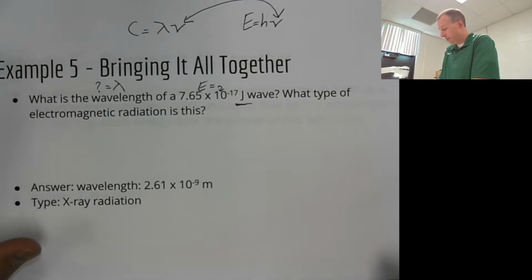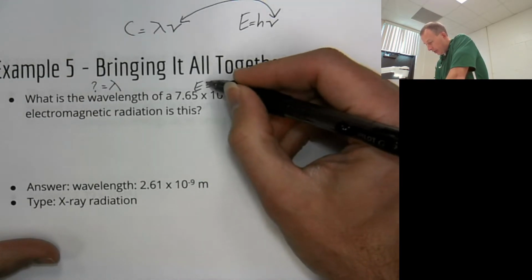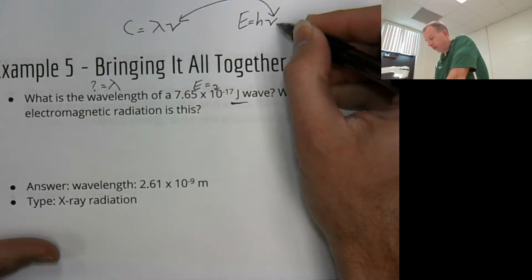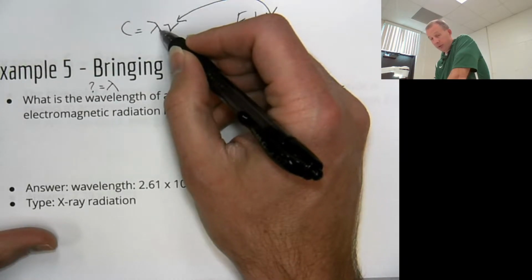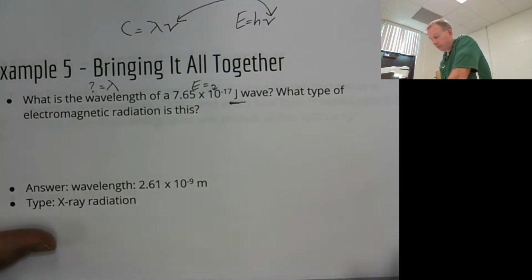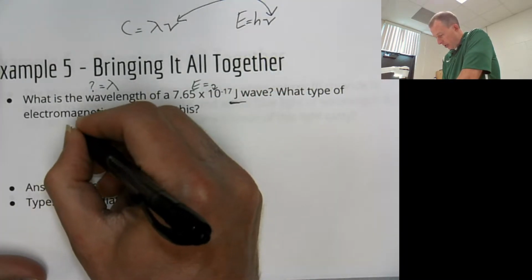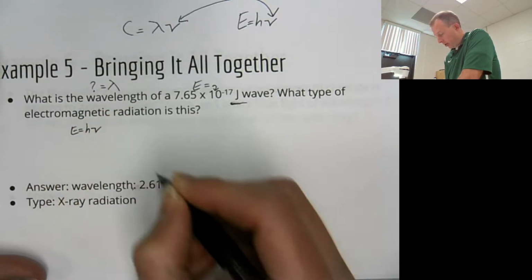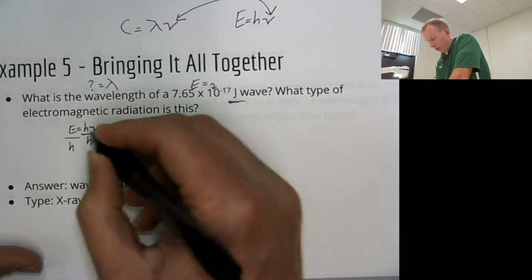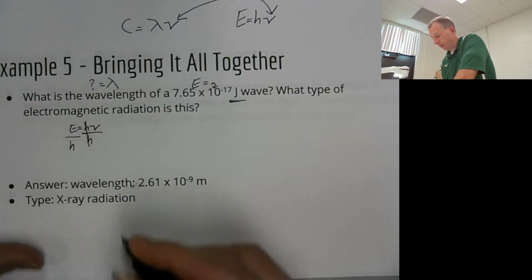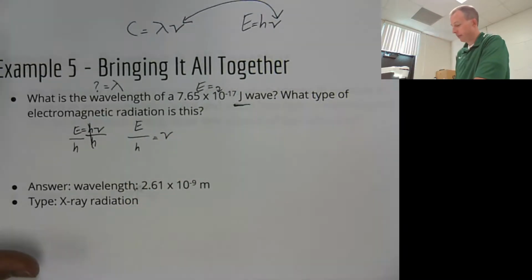So how are you going to solve this? Again, you're going to do two parts of the problem. The first thing you have to do is plug this into the formula up here and solve for frequency. Then you're going to take this frequency, plug it in over here, and solve for wavelength. It's a multi-part problem. So let's just start. We've got energy is equal to h times frequency. We want to solve for frequency, so we divide both sides by h, because we want to get frequency by itself on one side of the equation. So we're left with E over h is equal to frequency.